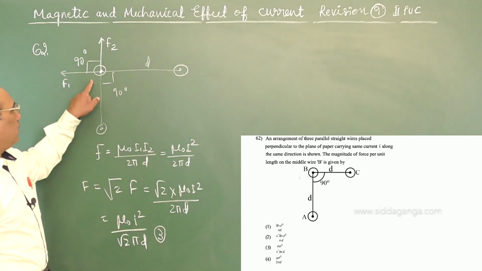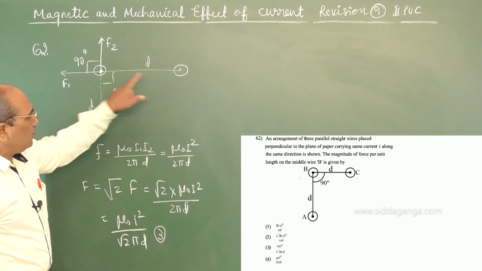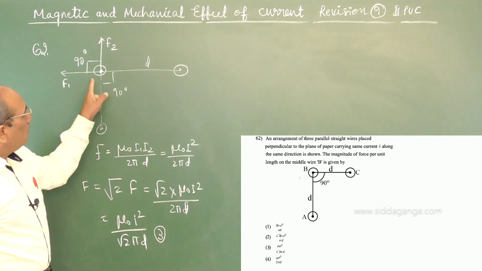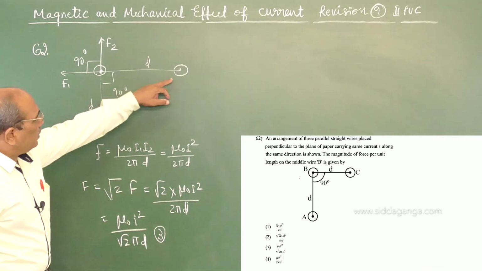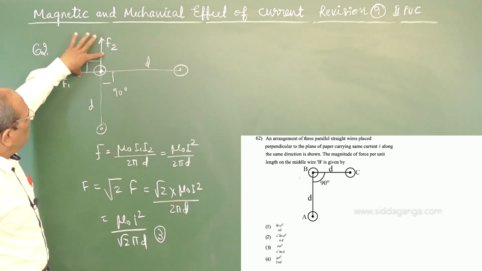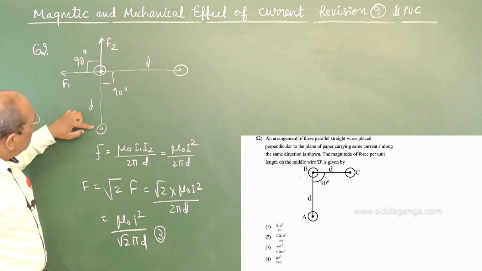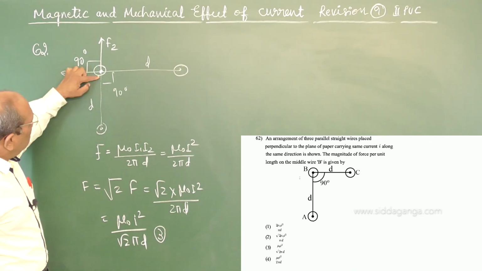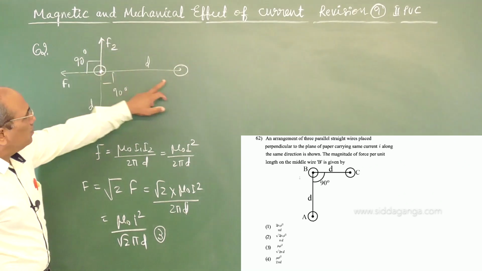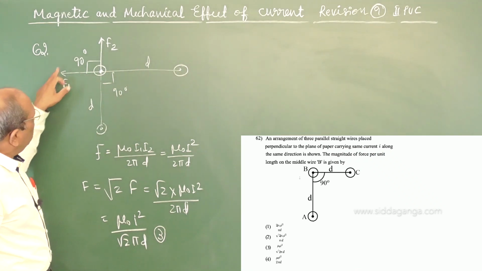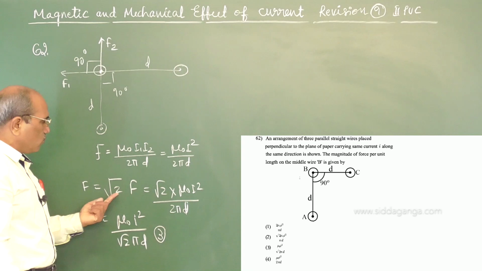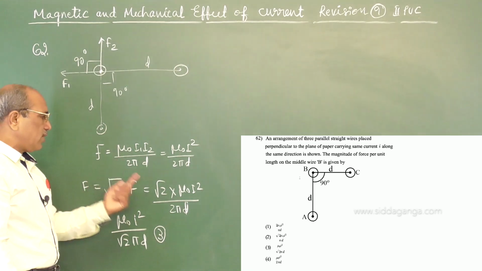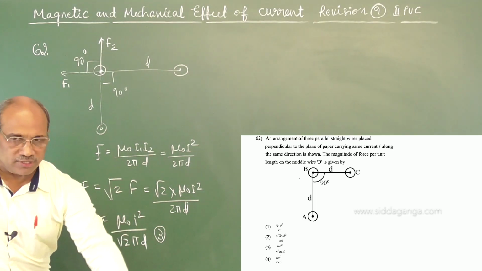Force between two parallel wires carrying current per unit length is this relation. Current in both are same, I square, and these two wires exert force in two mutually perpendicular directions, because this wire exerts a force outward, imagine. This also exerts force outward, mutually perpendicular, both have same magnitude, therefore root 2F. F value is known and hence we got the answer.